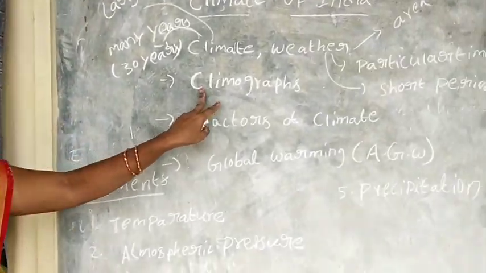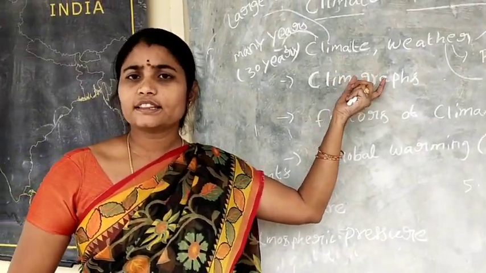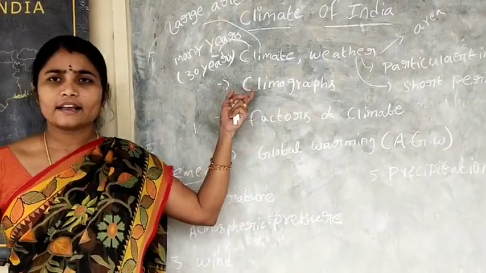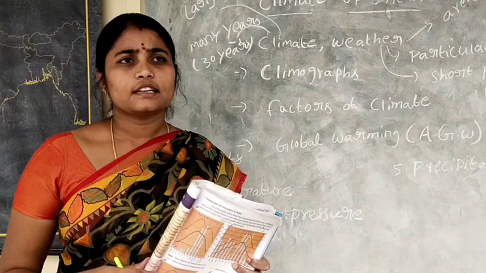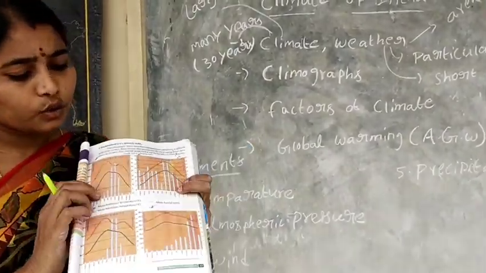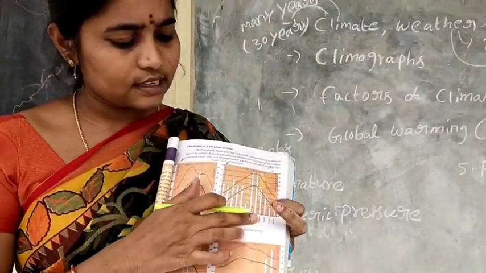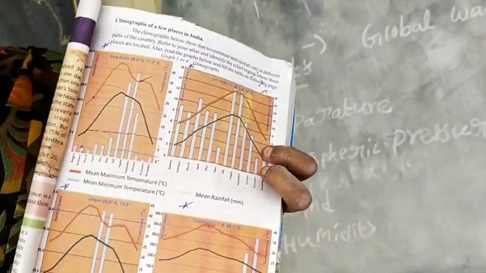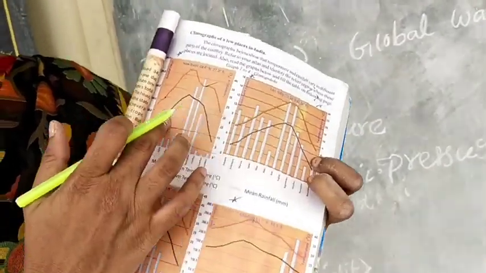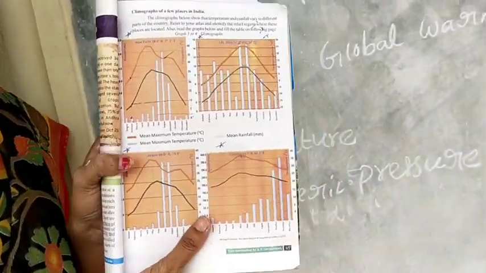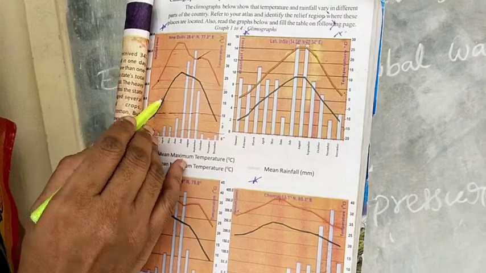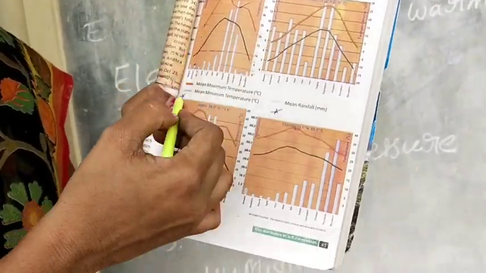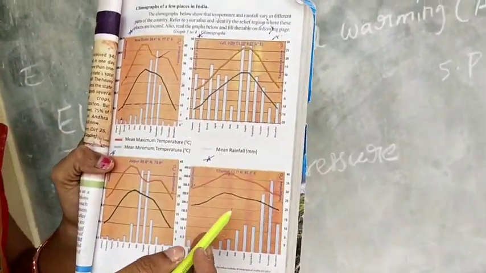A climograph shows average monthly values of maximum temperature, minimum temperature and rainfall for a given place. Students, all of you see this? These are the climographs of a few places in India: New Delhi, Leh, Jaipur and Chennai. These are the climographs of four places.